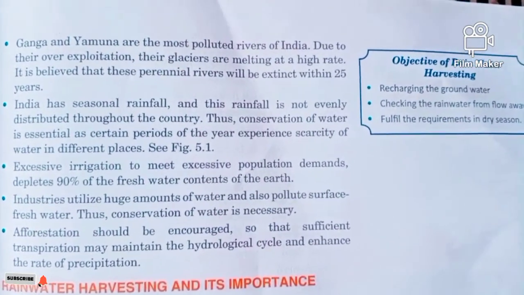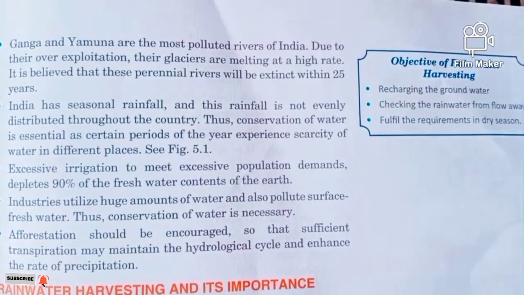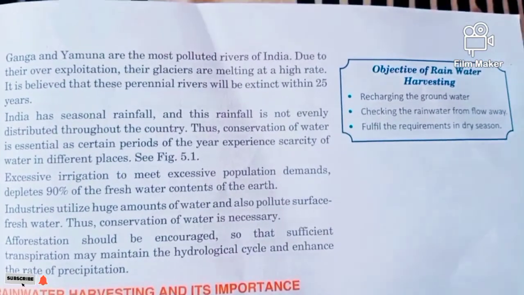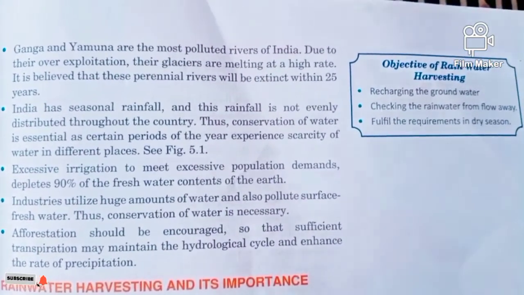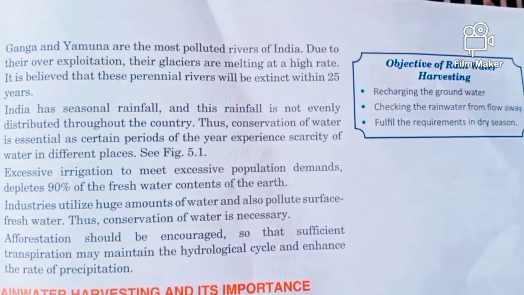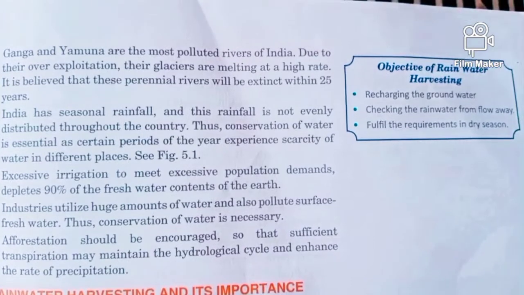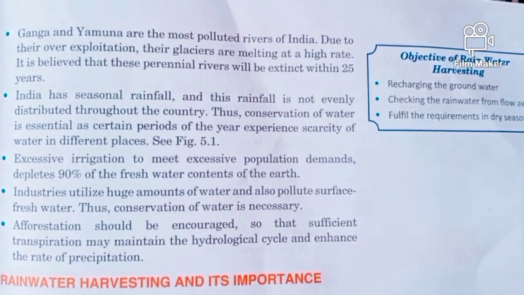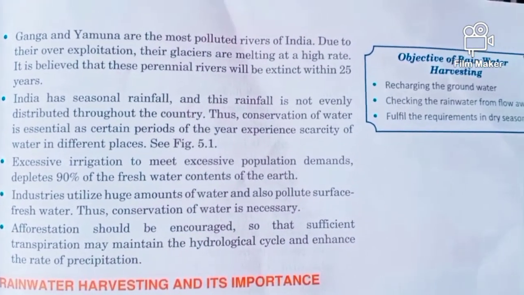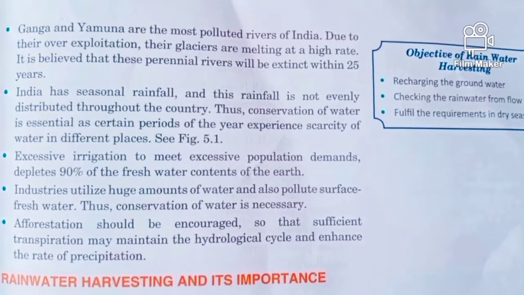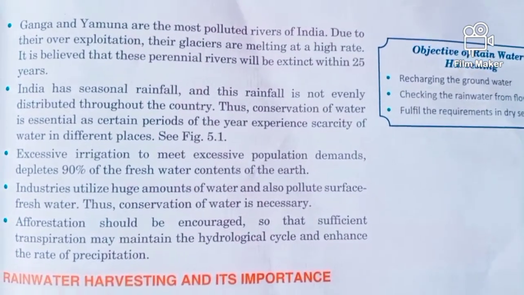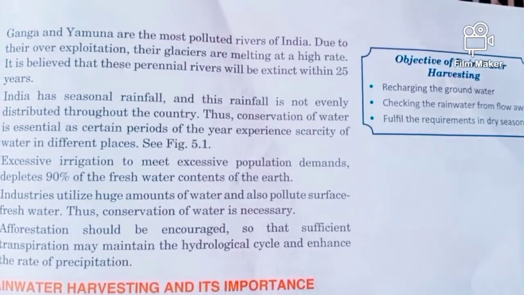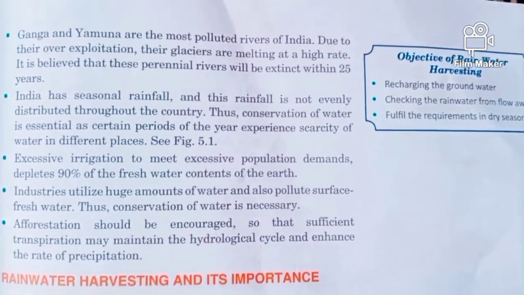Next one: India faces seasonal rainfall, and this rainfall is not evenly distributed throughout the country. So some parts get good rainfall, some parts get no rainfall. So it is necessary to conserve water for the other period of the year, because seasonal rainfall lasts only 4 months. For the remaining 8 months we need water. For that we need to store it. If not, then definitely we will experience scarcity of water, and that varies from place to place. It can be higher or lower.